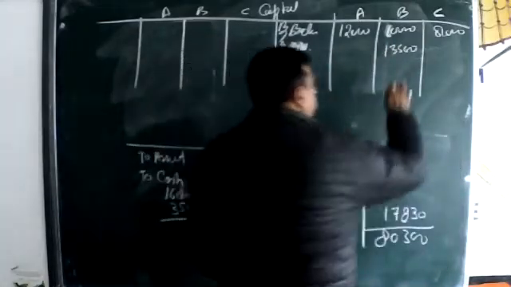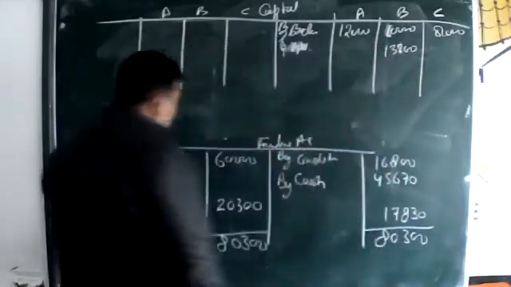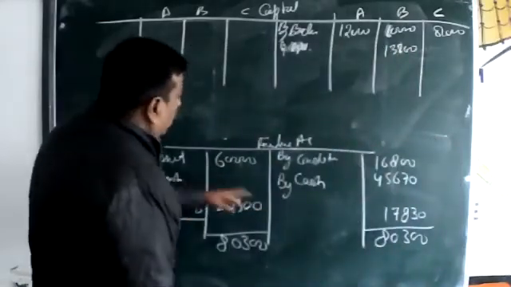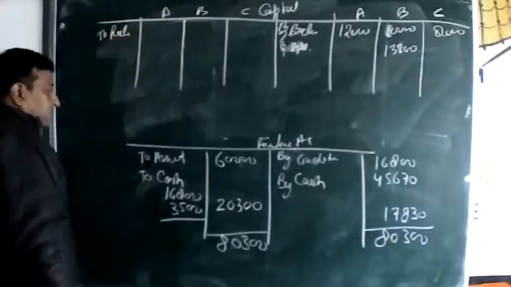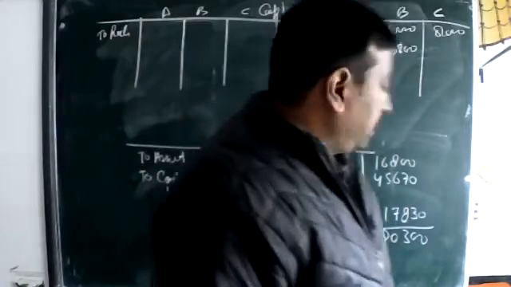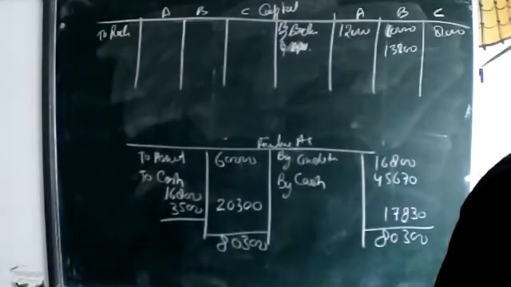B is given. Okay, now it's a loss. The loss will be transferred to this side, beta, to realization. Just divide this loss in 4:3:3. Tell me fast.